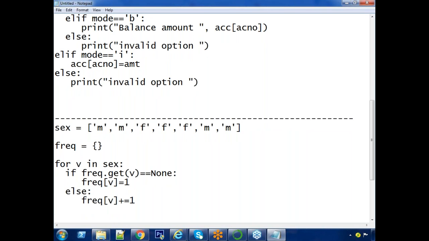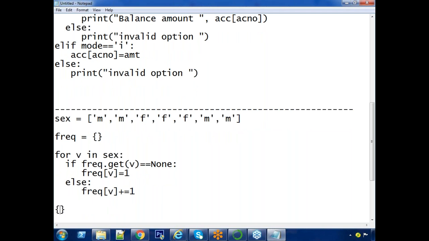In the first iteration, what will happen in the dictionary? The v value is M. Frequency dot get of M is not available, so the None condition is true, and M:1 will be inserted. In the second iteration, what is the v value? Again M. Now the given condition is false, right? Because it is false, you add 1 to the previous value, so it becomes 2. In the third iteration, F will be inserted for the first time.